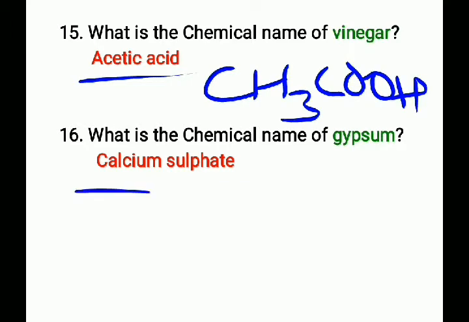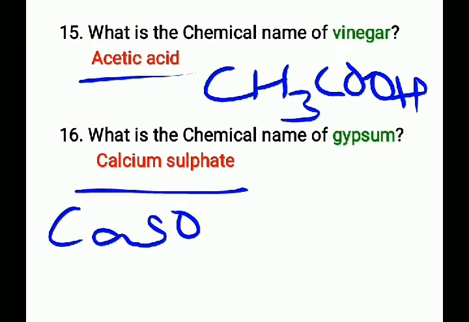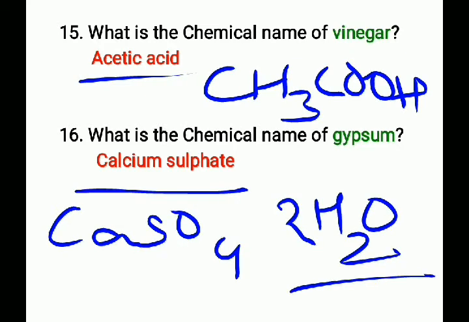Next question, what is the chemical name of gypsum? That is calcium sulfate. This gypsum is used in cement industry. It helps in delaying setting time of cement. The chemical formula for this calcium sulfate is CaSO4 2H2O. It contains two molecules of water. The chemical name of gypsum is calcium sulfate and its chemical formula is CaSO4 2H2O.